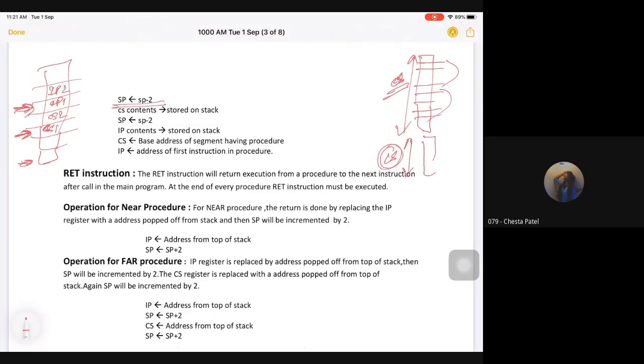Then you fetch the new CS, new IP, and go there. When you come back, you need to pop all this data, and you can find your original address again. This is the same as a near procedure. The only difference is that in a near procedure, you don't need to care about the CS code segment, but in a far procedure, you need to take care of CS also. So in a far procedure, CS is also pushed onto the stack, while in a near procedure, only IP is stored onto the stack. Clear?